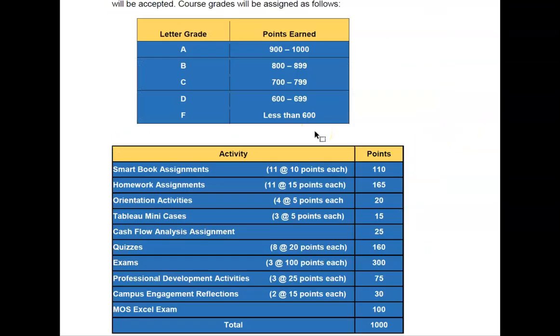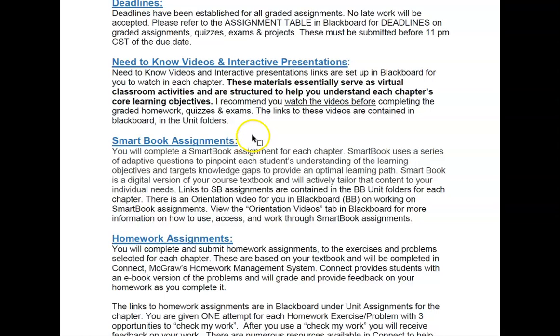Okay, and then you can go along and see some of the policies. Sorry, I'm scrolling weird. Big thing is no late work will be accepted. Okay, you have to meet the deadlines. There's an assignment table. You've got all the deadlines on day 1. I post the announcements with reminders, right? So there's really no reason to miss a deadline.